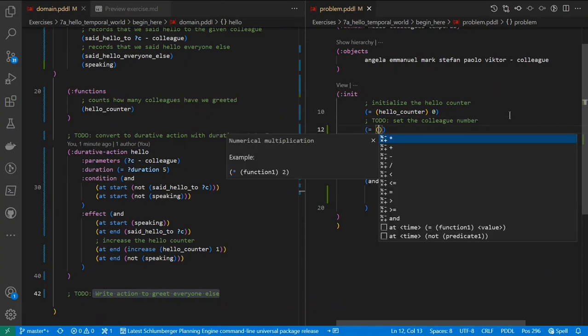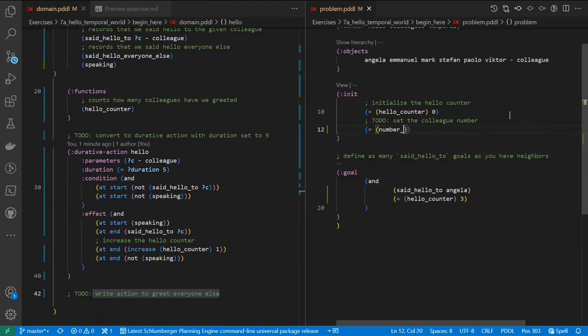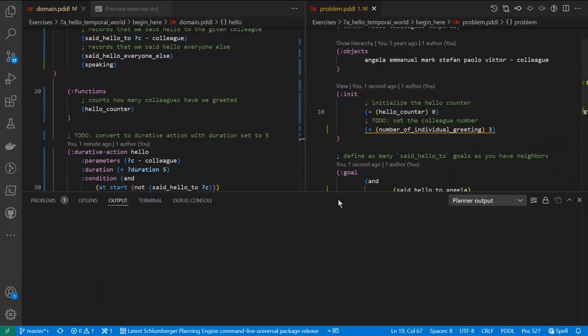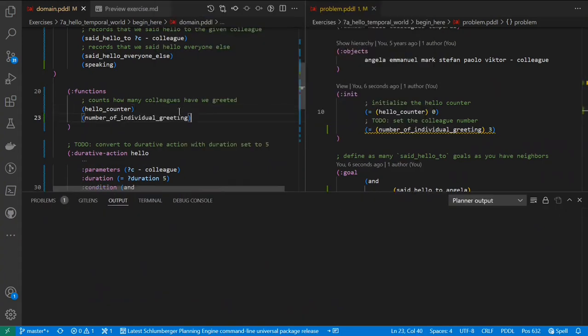So let's create a function for it: number of individual greetings. Let's say we want to greet 3 people. So now the goal could be, let's greet that many people. And that is a function we need to declare here as well.